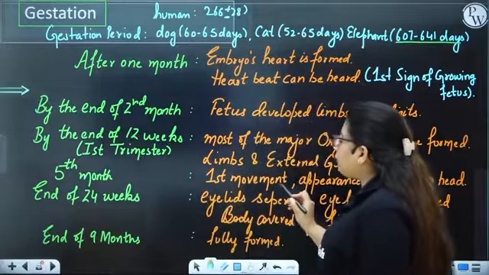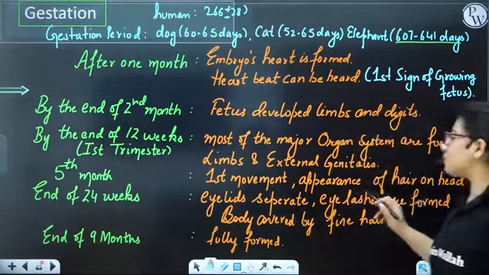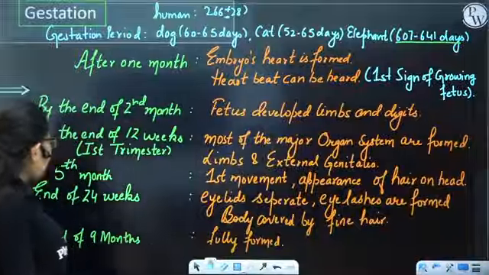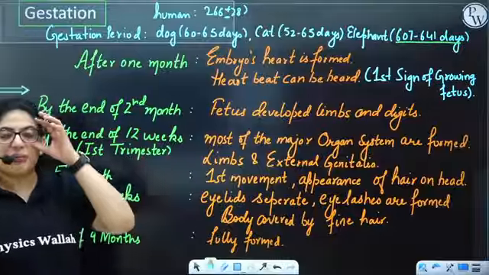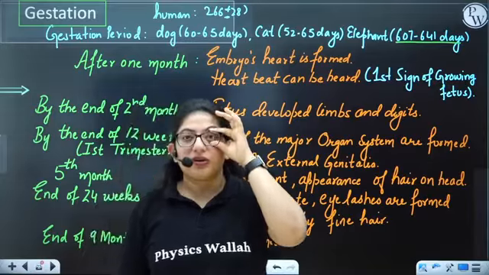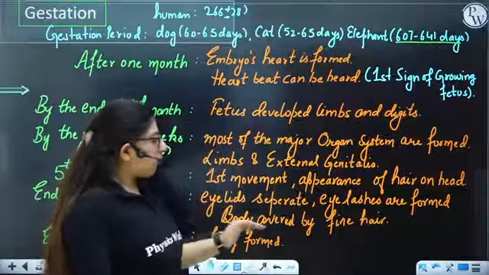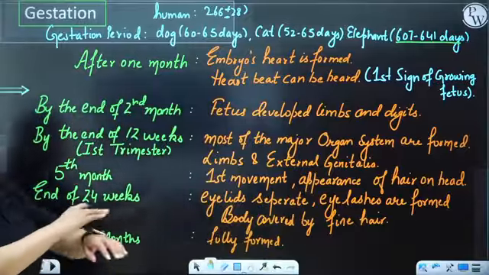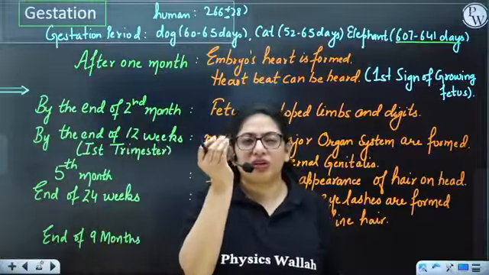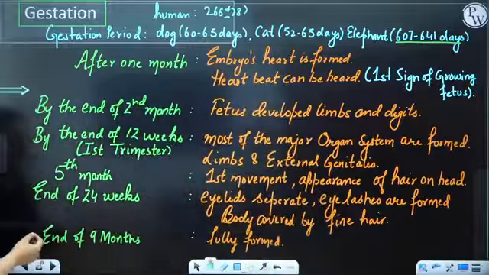Now at the fifth month, the fetus will show the first movement that you call a kick. In the movies you must have seen, right? The first movement, appearance of hair on the head. On the head, the hair will appear. Then at the end of 24 weeks, the eyelids will separate. At first, the eyes are not open. The eyelids are joined to each other. But now they are going to separate and the baby is going to see, right? Now eyelashes are also formed. The body is covered by fine hair. You have seen when a baby is born, it has very soft hair on the body. That's the lanugo. Okay. And that appears by the end of 24 weeks.